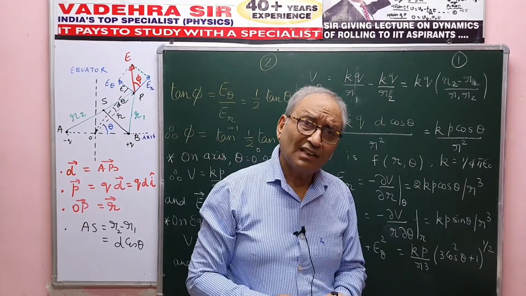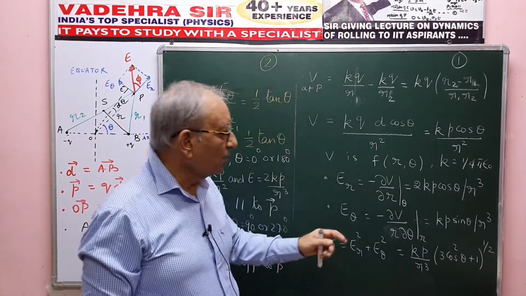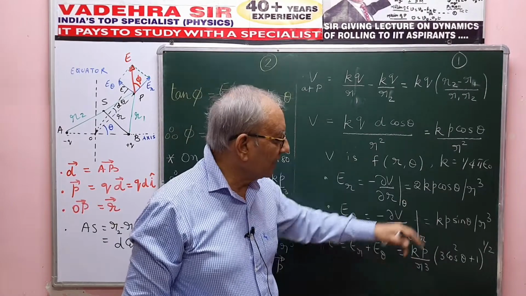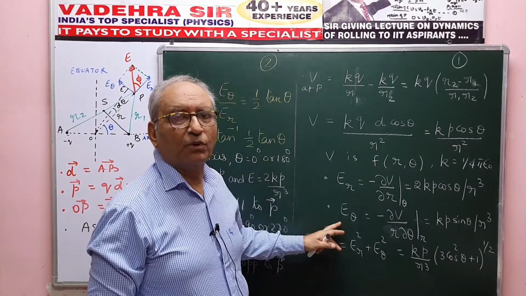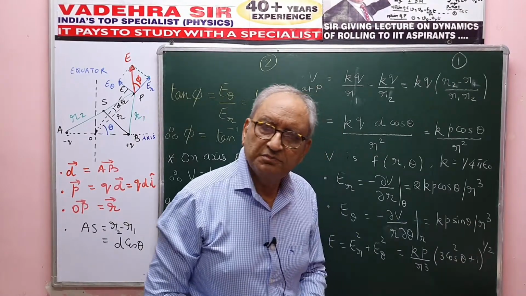Beautiful. I've got two components of the electric intensity at P, the radial component, that is this 2 Kp cos theta by R cube, and the azimuthal component, which is perpendicular to ER, that is Kp sin theta by R cube.